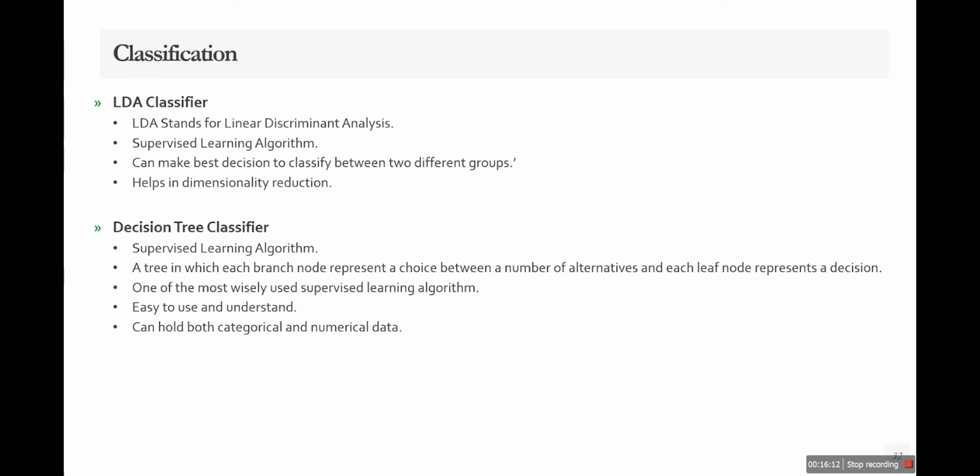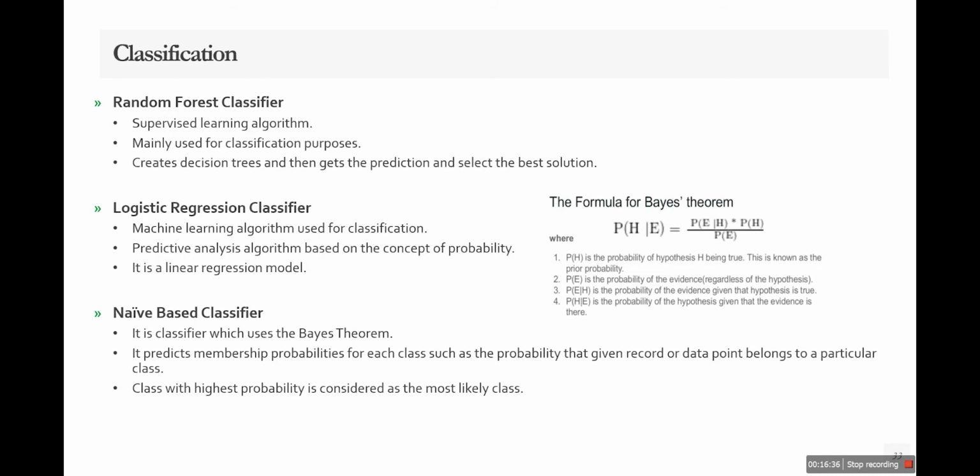So a tree in which each branch represents a choice between a number of alternatives, and each leaf node represents a decision. The decision will be taken on the leaf node. It is one of the most widely used supervised learning algorithms, easy to use and understand, and can handle both categorical and numerical data. In this, we can give our input as categorical data, meaning strings or names, and we can also give numerical data in numbered form. Then we have the random forest classifier.